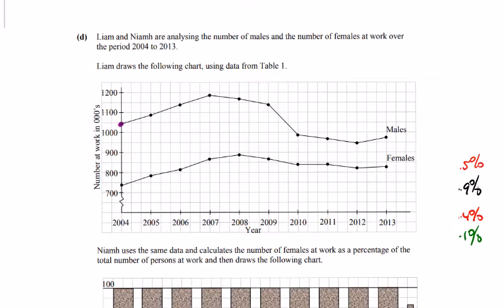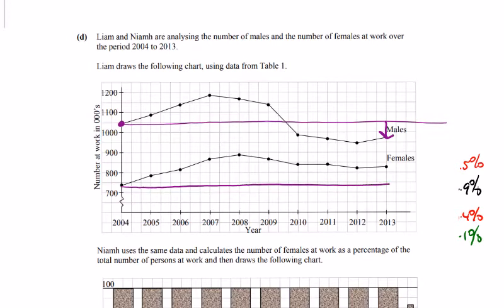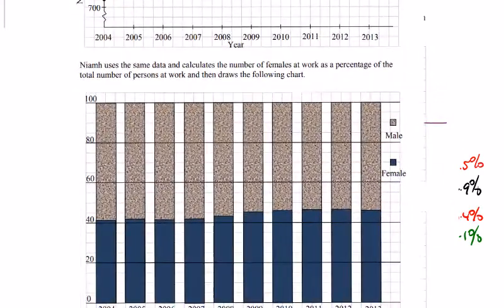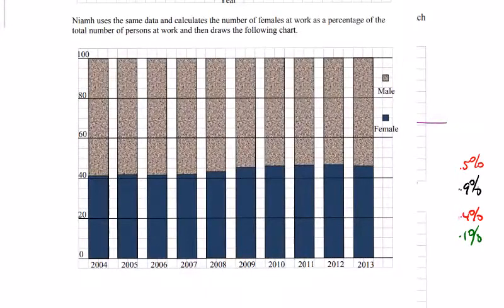So according to Leam's chart, this number of males were in employment at the beginning in 04, and if we draw a line straight across, there has been a decline in male employment, as we can see. With females, there was an increase in employment, which has continued, not as strong as the early days, but there has been an increase. So yes, well, I would. What's the question? Is females were affected just as much? No, we would disagree.